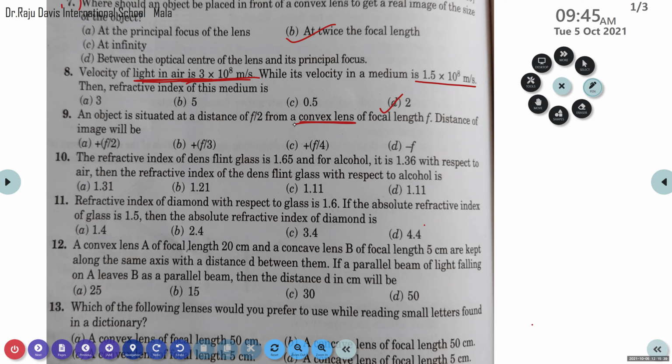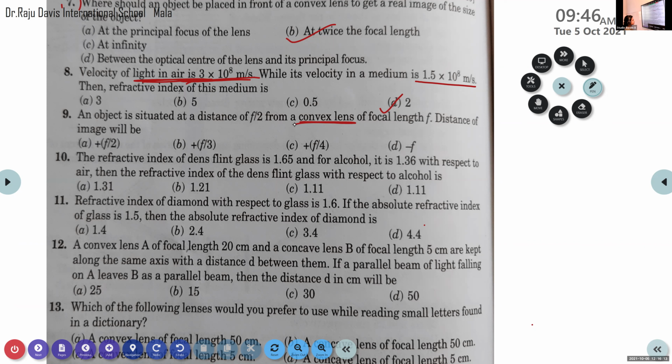R is equal to 2f. But that is the relation between the radius and the focal length. But here, f by 4? Is it f by 4? How did you get f by 4? At the last exam, this kind of question was there. Yes, ma'am. No, but I think it's not the answer.